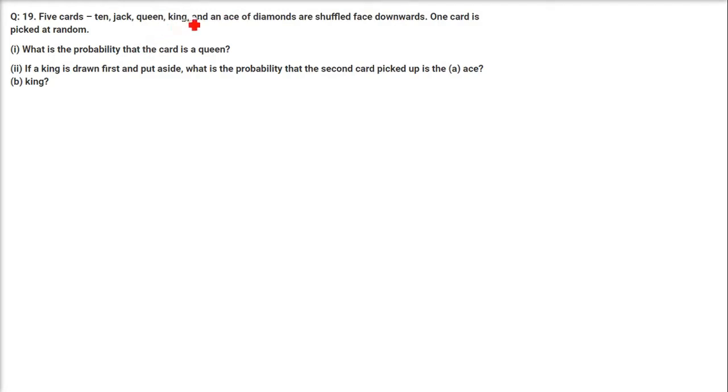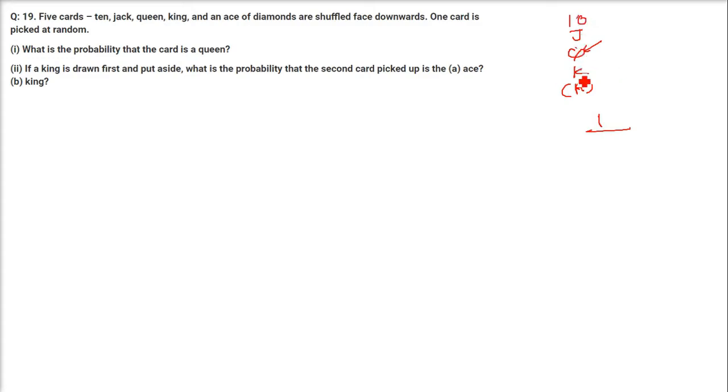5 cards, 10, jack, queen, king and an ace of diamonds. They are shuffled face downwards. One card is picked at random. So we have a 10 number, then jack, then queen, then king and an ace or 1 you can say. These are all of one suit, that is diamonds. One card is picked at random. What is the probability that the card is queen?